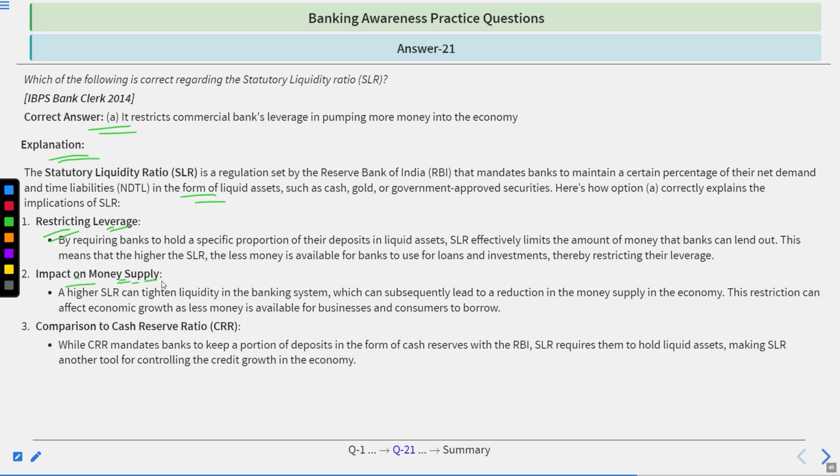A higher SLR could tighten liquidity in the banking system, which could subsequently lead to a reduction in the money supply in the economy. This restriction could affect economic growth, as less money is available for businesses and consumers to borrow. Comparison to the cash reserve ratio, CRR. While CRR mandates banks to keep a portion of deposits in the form of cash reserves with the RBI, SLR requires them to hold liquid assets, making SLR another tool for controlling credit growth in the economy.